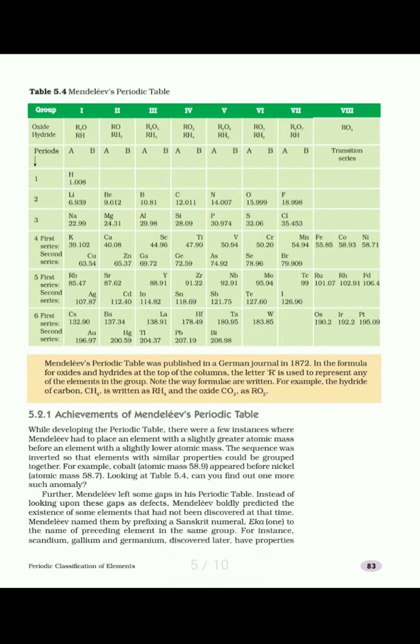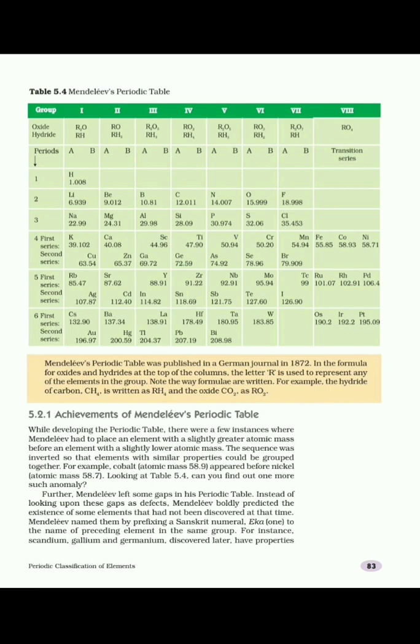In table 5.4, we can see Mendeleev's periodic table. The columns have elements which show similar chemical properties and are known as groups. So the columns are known as groups, and rows are known as periods. In Mendeleev's periodic table,